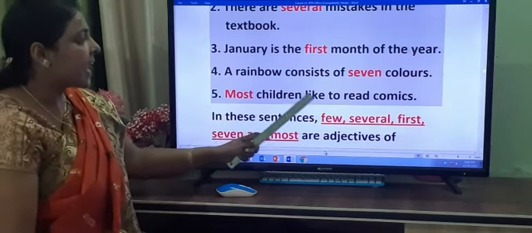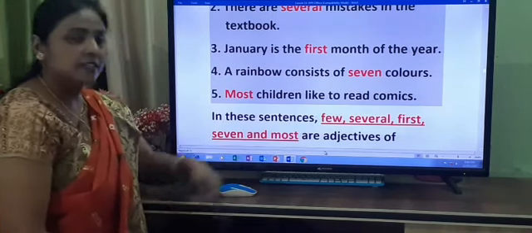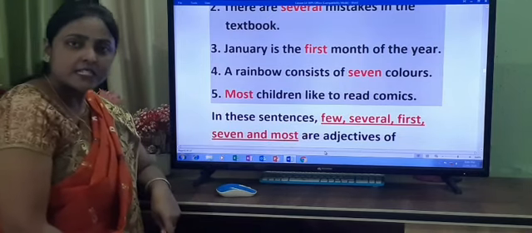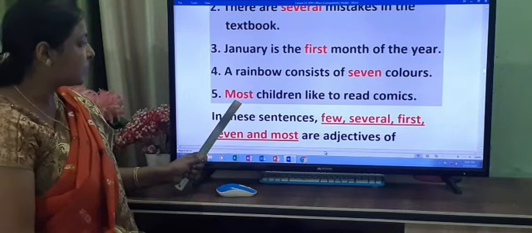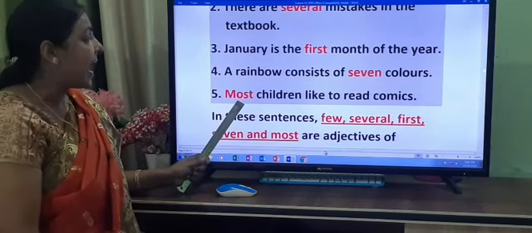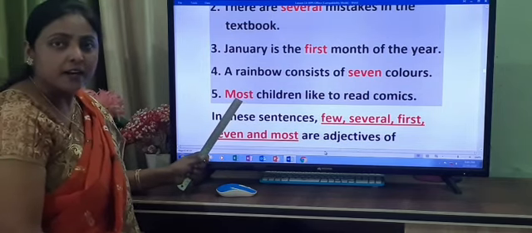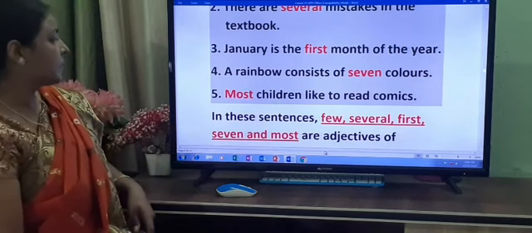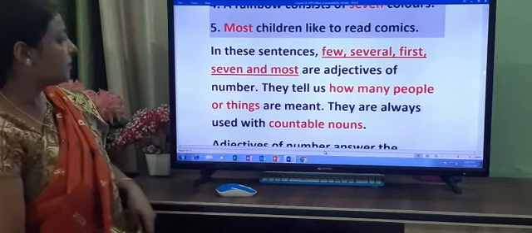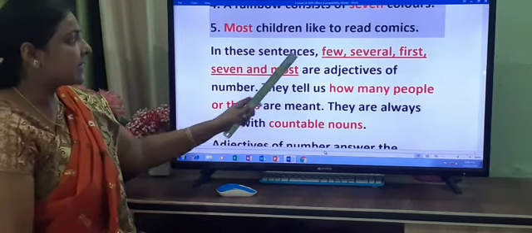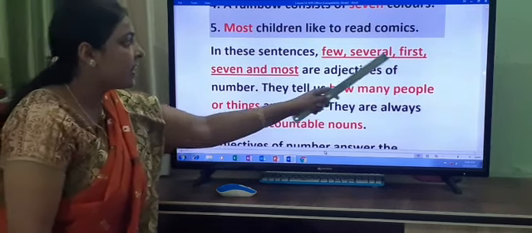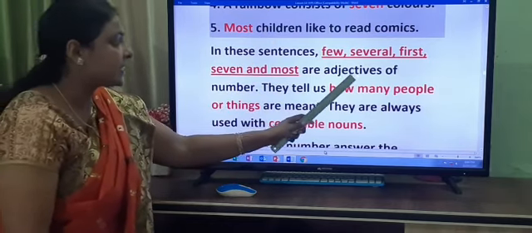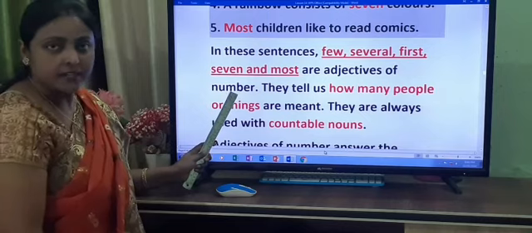Most children like to read comics. How many children like to read comics? What is the answer, children? Most. So, most is what? Adjective of number. It describes the noun children. In these sentences, few, several, first, 7 and most are adjectives of number.